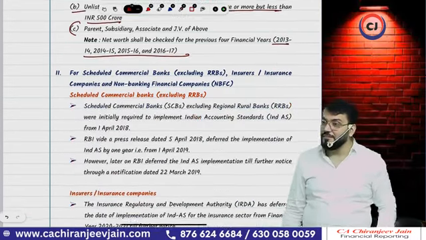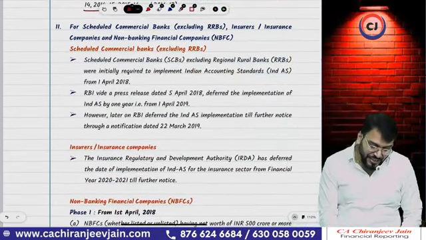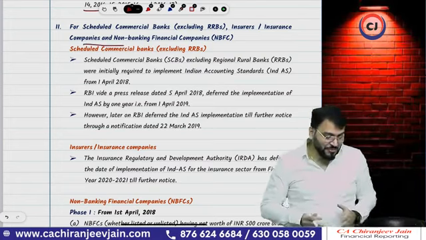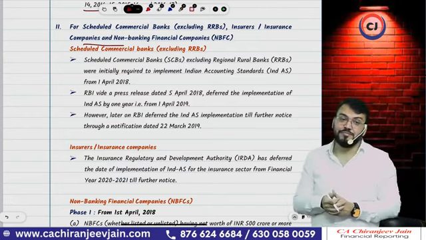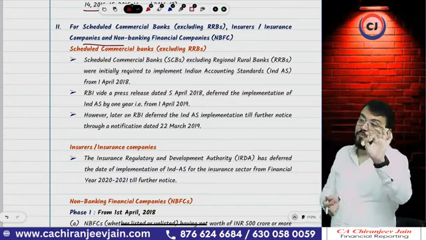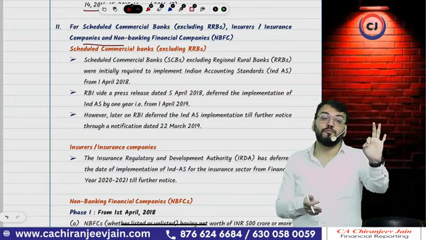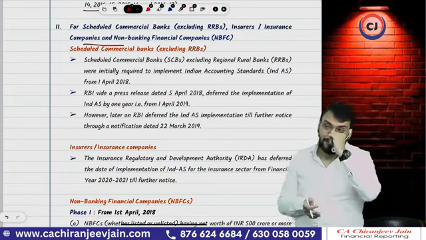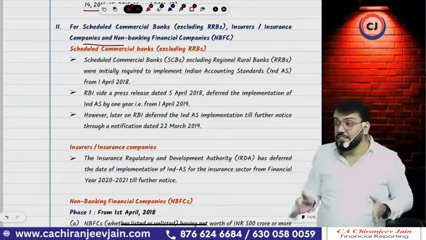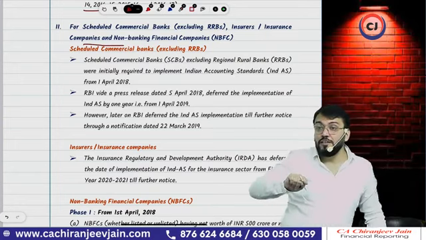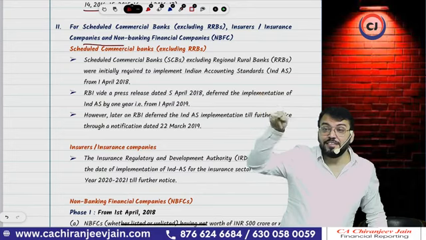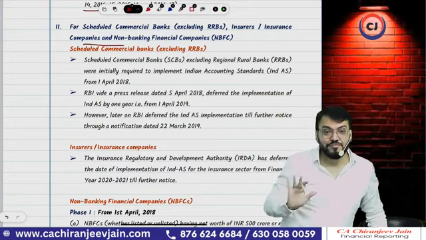Now let us come to banking companies. For banking and insurance companies, there is something which we need to discuss. When this roadmap was first designed, it was said that for banking companies, Ind AS will be applicable from 1st April 2018. Then the banking side said that we are not prepared now. First we need to do an amendment in the Banking Regulation Act, which is quite difficult in India.